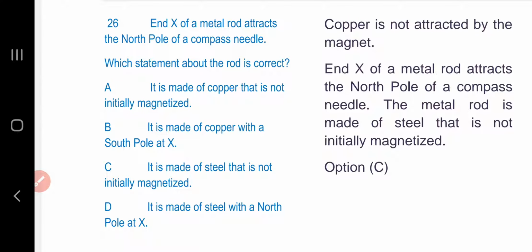Question number 26. One end of a metal rod attracts the north pole of a compass needle. Which statement about the rod is correct? Copper is not attracted by the magnet. The rod attracts the north pole of a compass needle, so the metal rod is made of steel that is not initially magnetized. Option C is the answer.